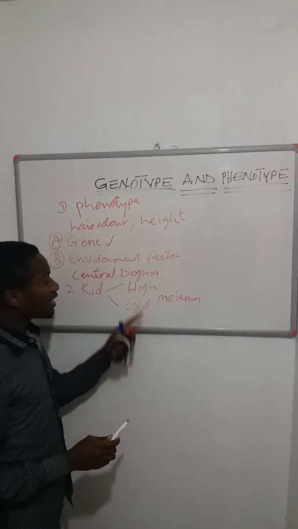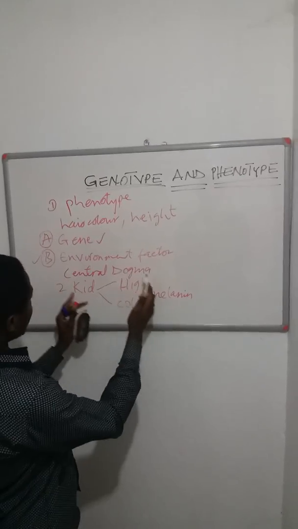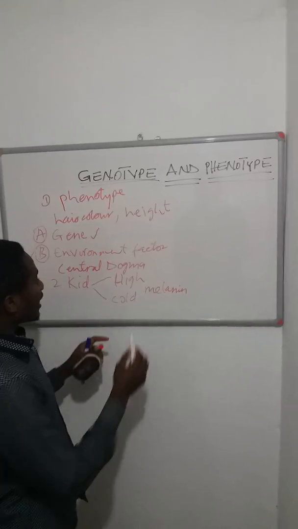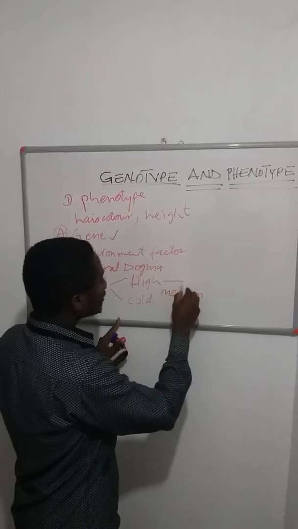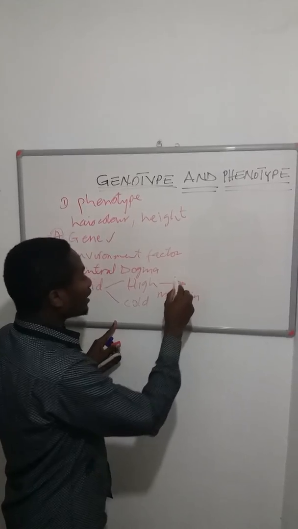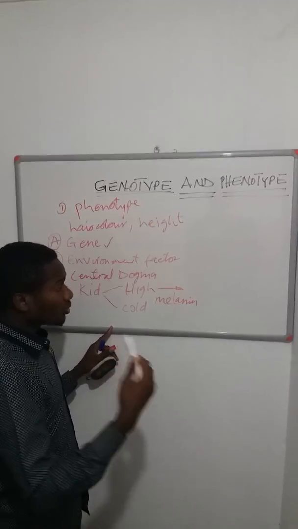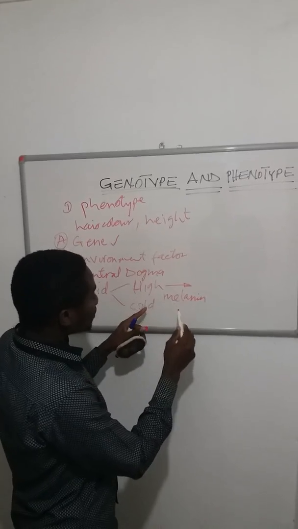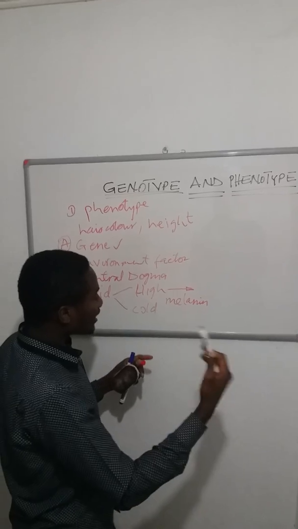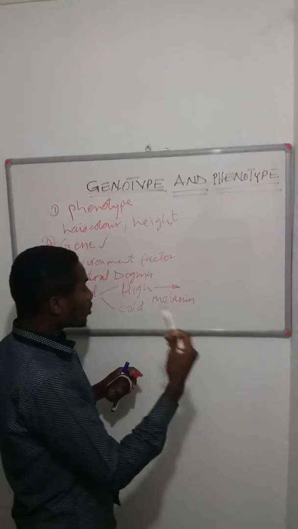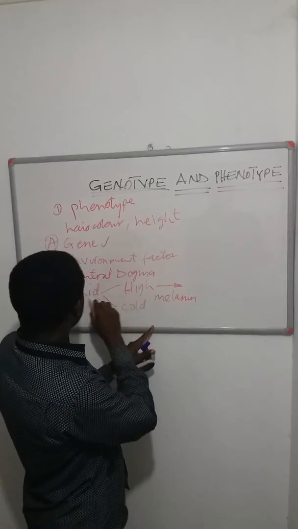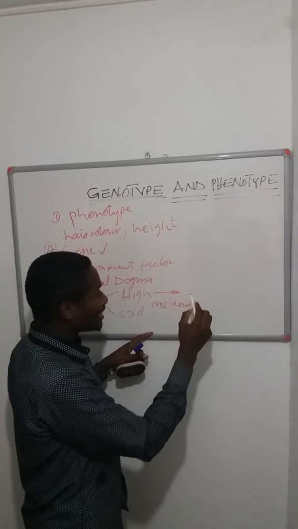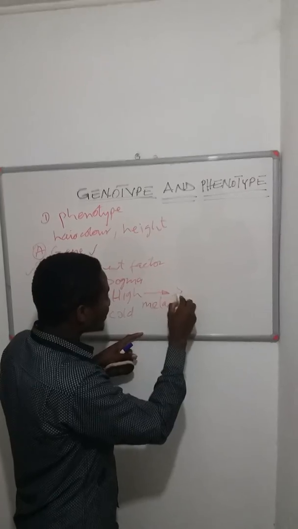This melanin at high temperature, like body temperature for example, is activated, and as it is responsible for skin coloration, at high temperature it will be active, and hence it will produce more skin coloration, and the kid that is living in the region with high temperature will be seen as dark.